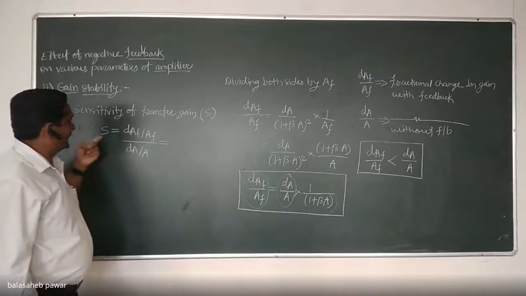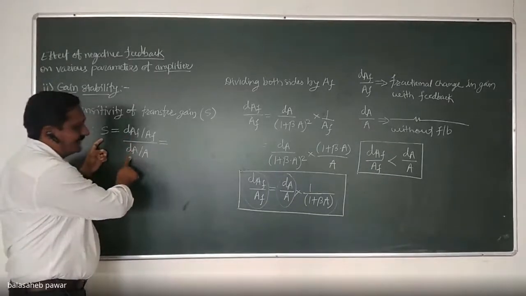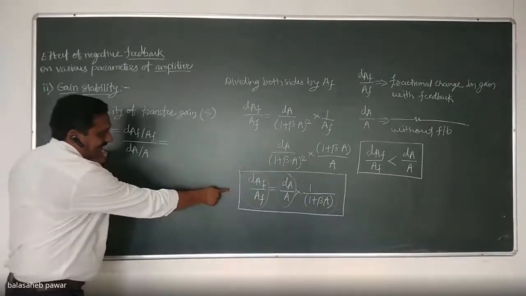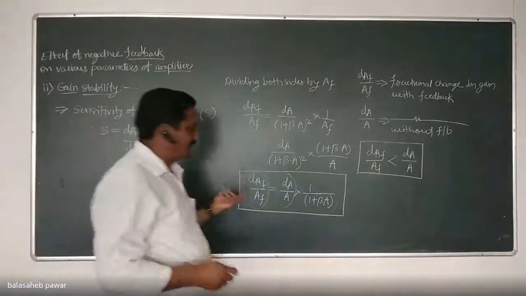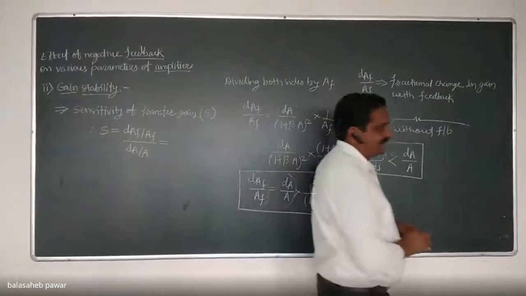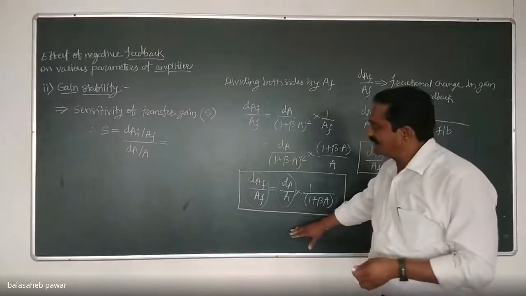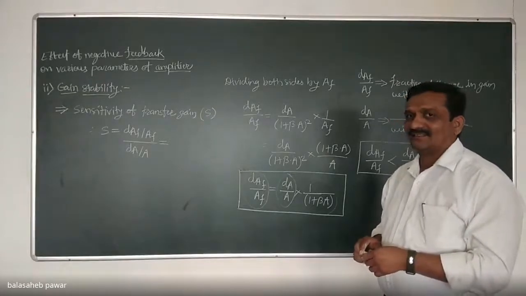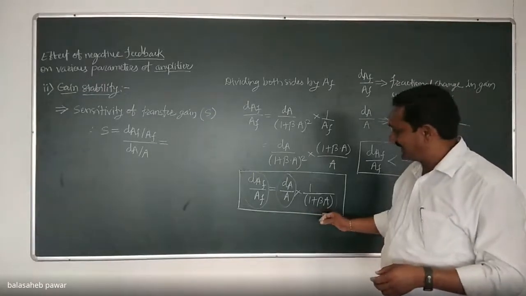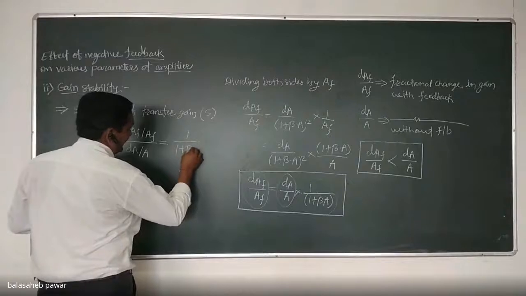How much it will be? Capital S. As it is a ratio of dAF by AF to dA by A, we already compared those two terms, that is dAF by AF with dA by A. So from this equation, can we define the sensitivity? So simple: 1 upon 1 plus beta A. Yes, that is nothing but 1 upon 1 plus beta A.